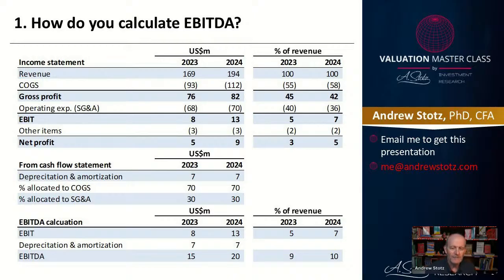And that breakdown, I'm going to assume, let's say, is 70-30, roughly. That's probably roughly what that breakdown is, but we're never really going to know. Only company insiders will know in the accounting department how much they're putting into depreciation, into cost of goods sold, and how much into SG&A.